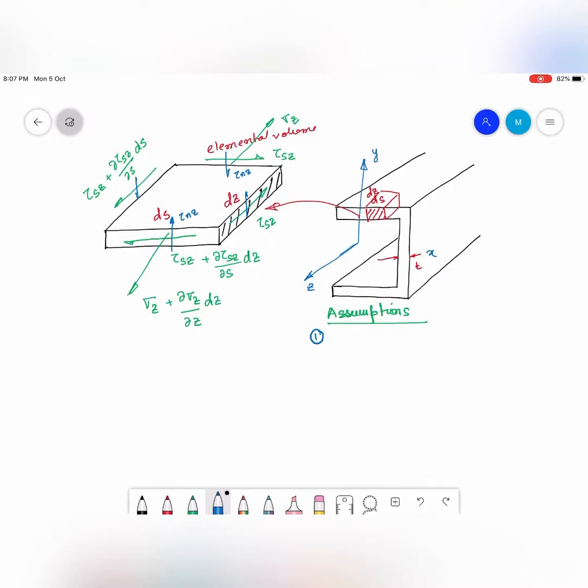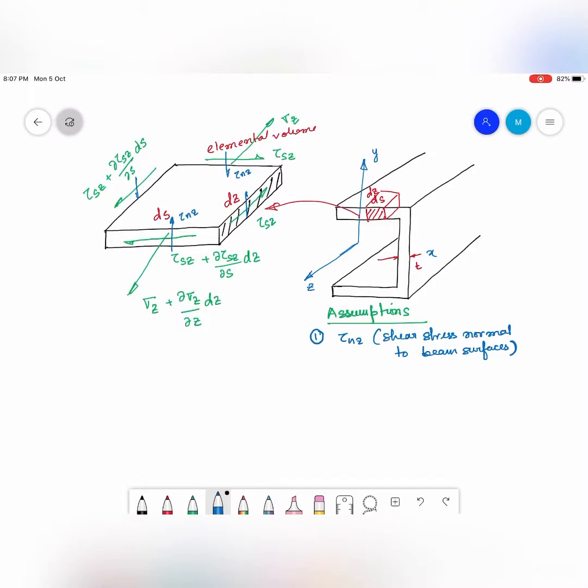Now the assumption is that this tau nz is 0 on the top and bottom surface of the beam.